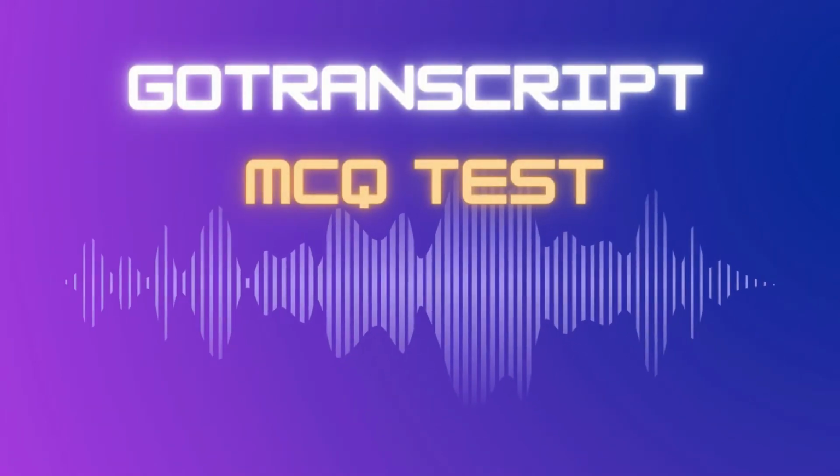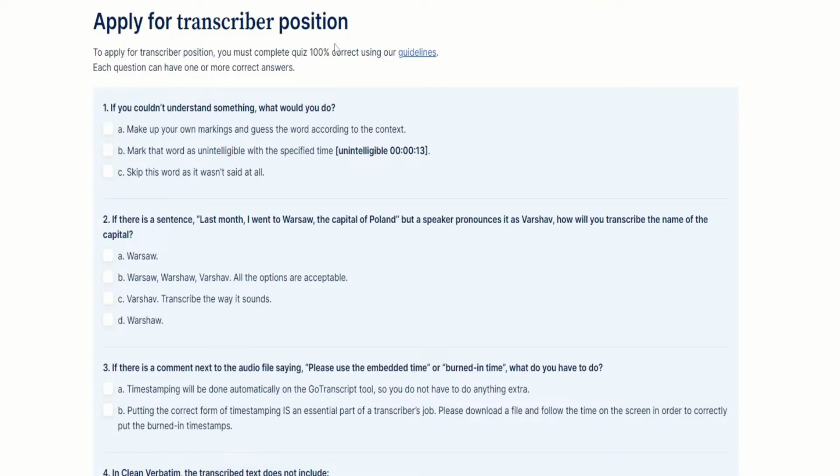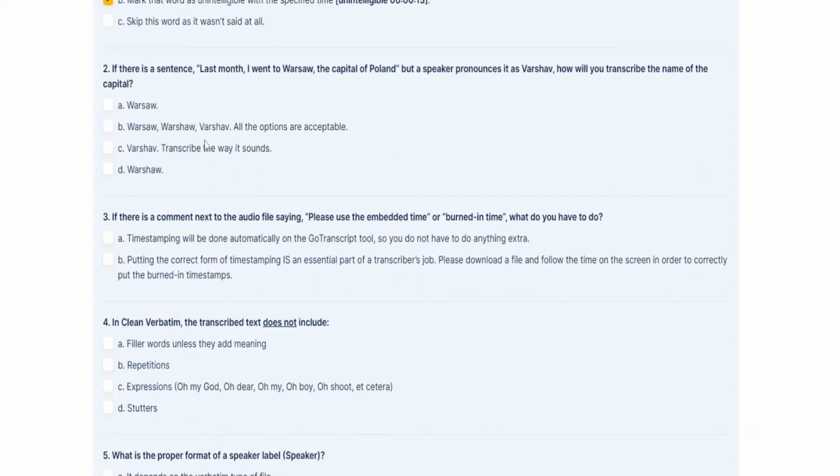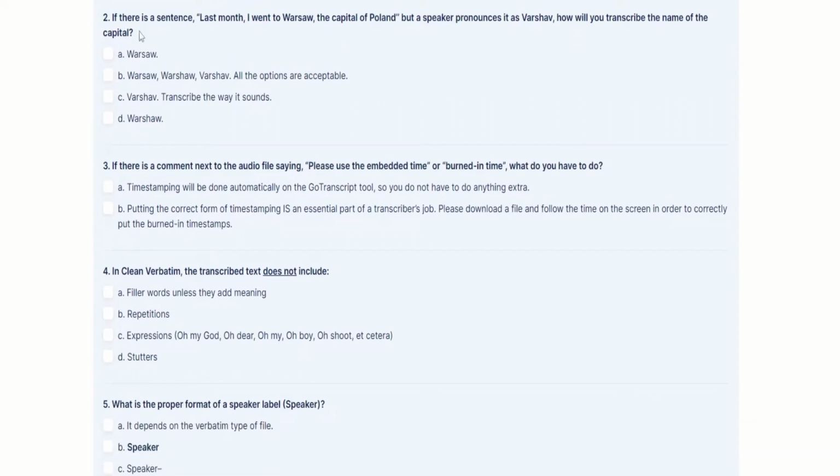Gotranscript multiple choice questions. If you cannot understand something, mark that word as unintelligible. The keyword here is pronounce. Search pronounce on Gotranscript guidelines.